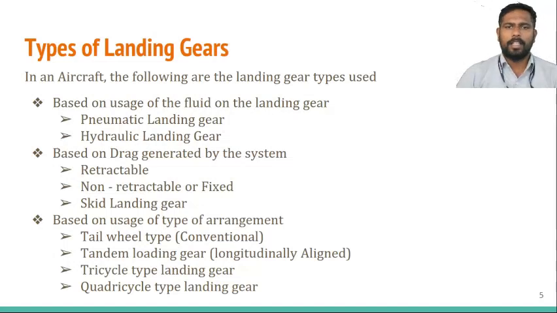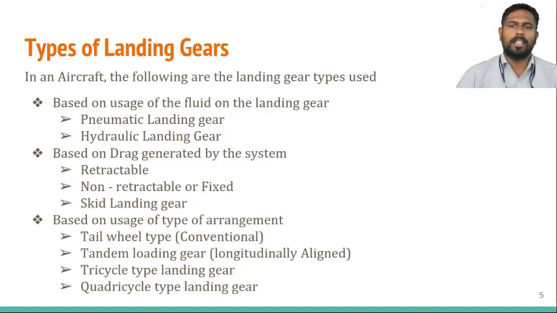The types of landing gear. In an aircraft, landing gears are classified into numerous categories. First of all, based on the usage of the fluid in the landing gear, there are two types. One is pneumatic, which uses air, and the other is hydraulic, which uses oil.